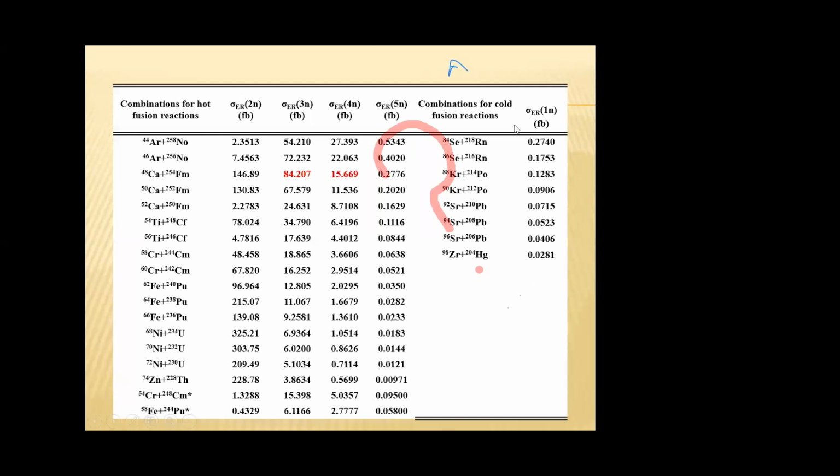Here the cross section we got is very low compared to the cross section in hot fusion reactions. From this table we can see that the 48 calcium-induced reaction has the maximum evaporation residue cross section in the 3n channel, and also in the 48 calcium-induced reaction, the 4n channel has the maximum value for evaporation residue cross section.